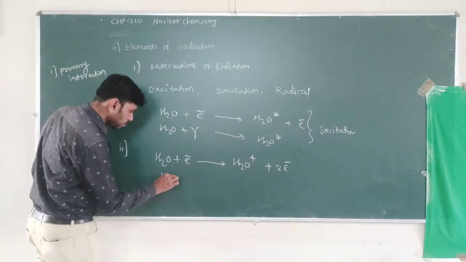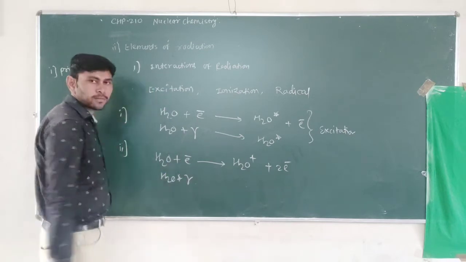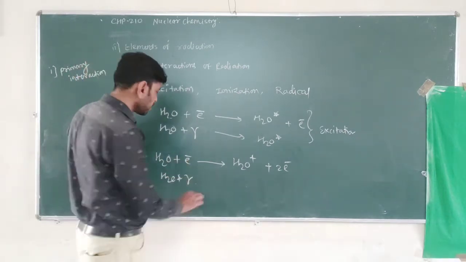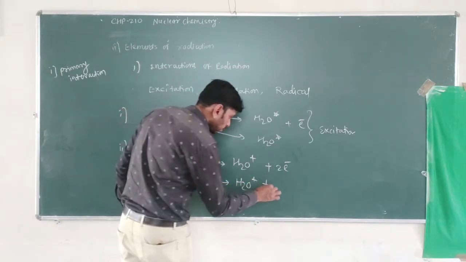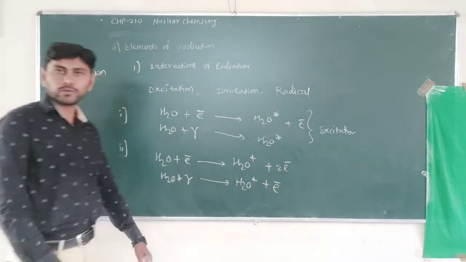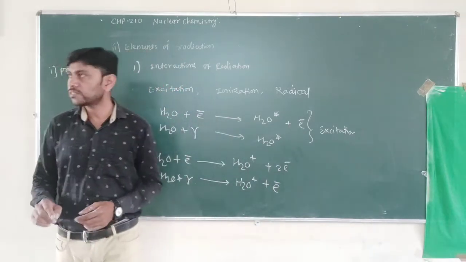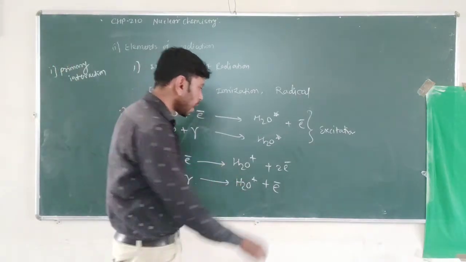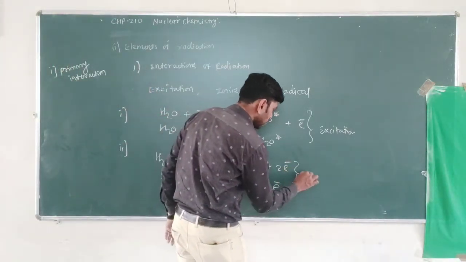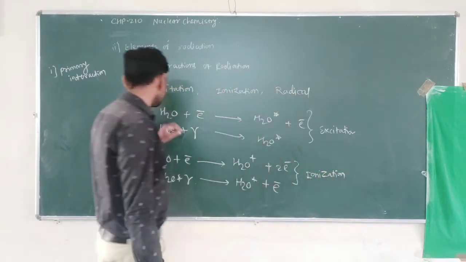Second, when we interact with pure radiation, that is gamma radiation, an electron is removed from the molecule. Ion formation, with plus and minus charges, is there, and this gives the ionized species. So this is ionization. The second is ionization.